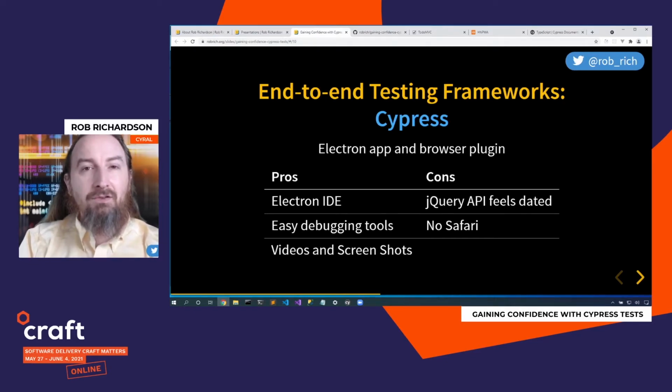On the upside, it is great at being able to dig into the browser and do great things. On the downside, we do have some compatibility issues, especially with Safari. It has a jQuery-like API, and if you're familiar with jQuery, then it might feel right at home. But if you're looking at it just like promises, it may feel a little weird.